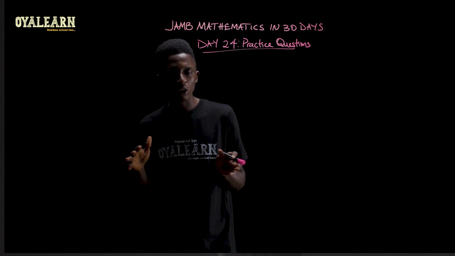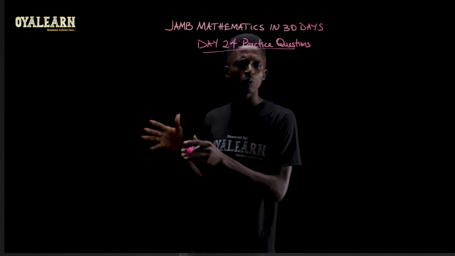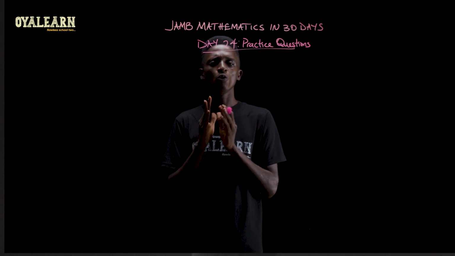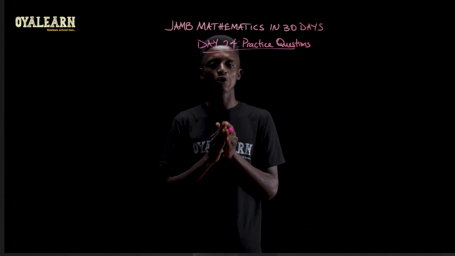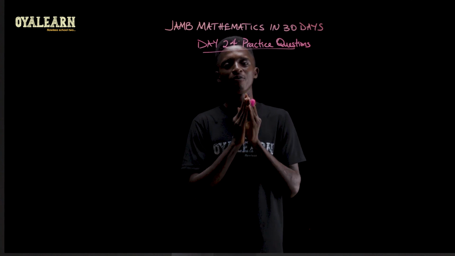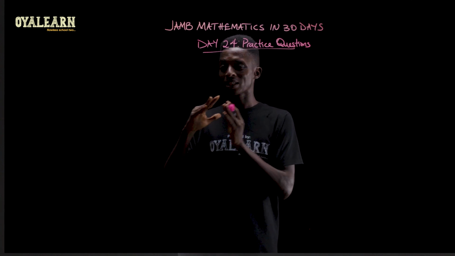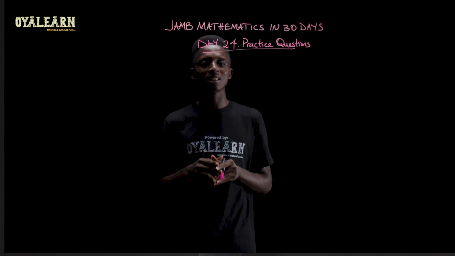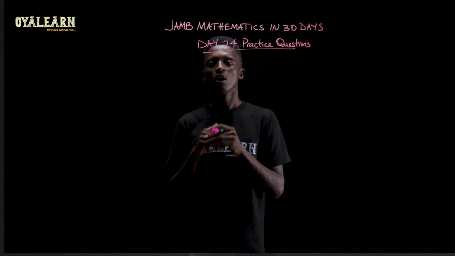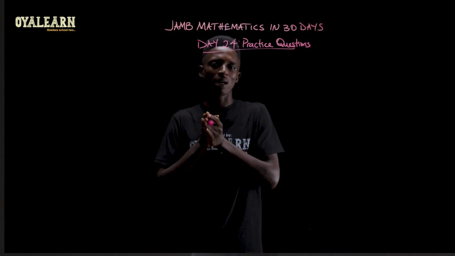Now, if you're following us, you would see that from day 1 up until day 23, we were able to exhaust all the topics in the 5 sections of the Jamb 2025 mathematics syllabus. So as it stands, we have solved past questions on each of the topics you are expected to prepare for 2025 Jamb.